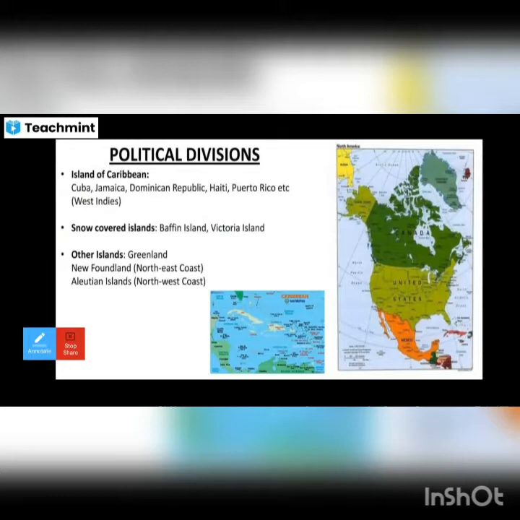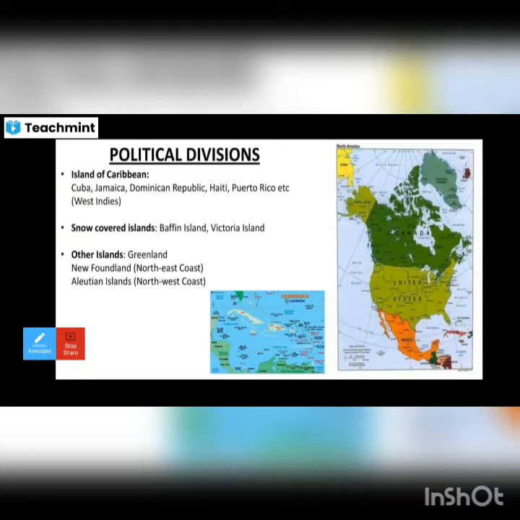The island groups of Caribbean, in orange color they are given, you see there: Cuba, Jamaica, Dominican Republic, Haiti, Puerto Rico. So these belong to the West Indies. So these are all the Caribbean islands.